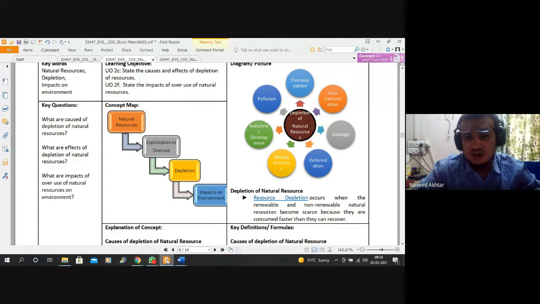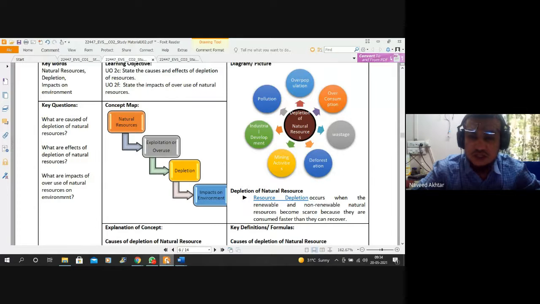Also, with industrial development, the requirement of energy has increased, and due to that we are again doing mining and using the natural resources, those energy resources that are non-renewable.